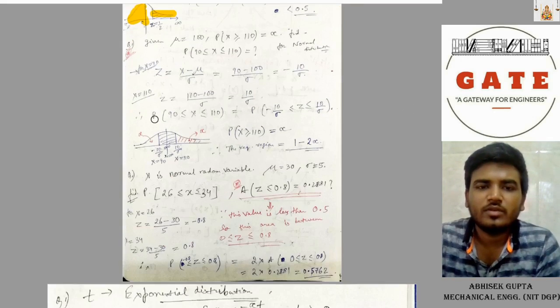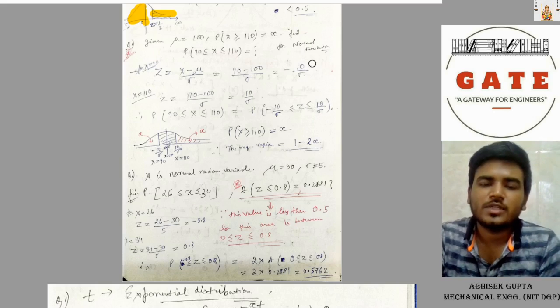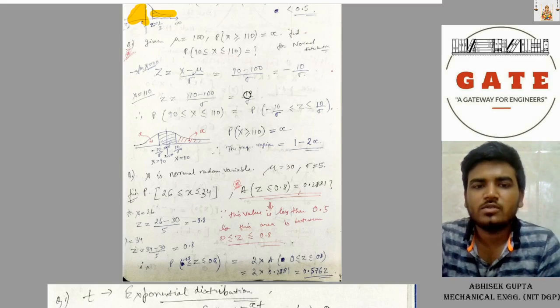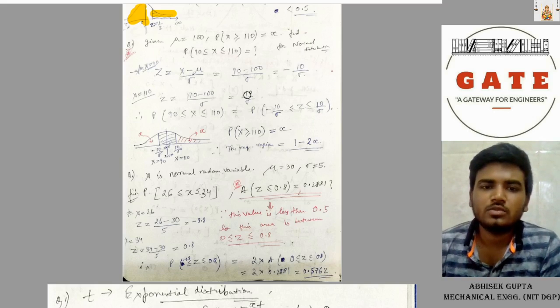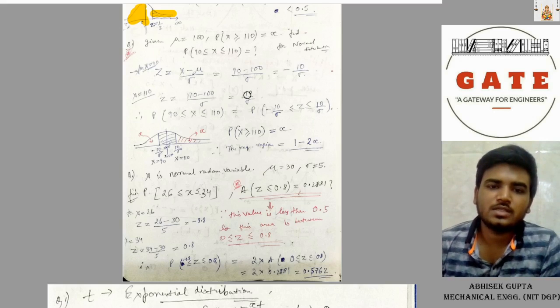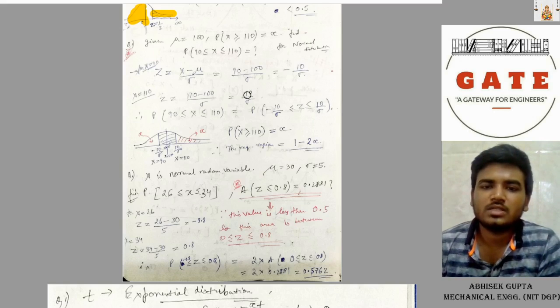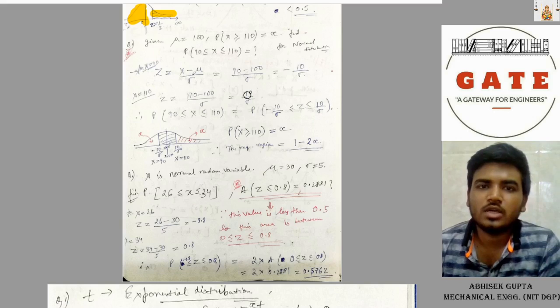So next question: given mu equal to 100, P of X greater than or equal to 110 equals alpha. Find P of X ranging from 90 to 110 of a normal distribution. First of all, the normal distribution is converted to the standard normal by applying z equals x minus mu divided by sigma. So when x is 90 and mu is 100, z is minus 10 by sigma, and when x equals 110, then z equals 110 minus 100 divided by sigma, that is 10 by sigma.